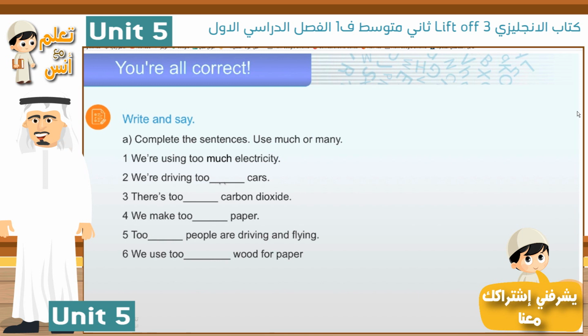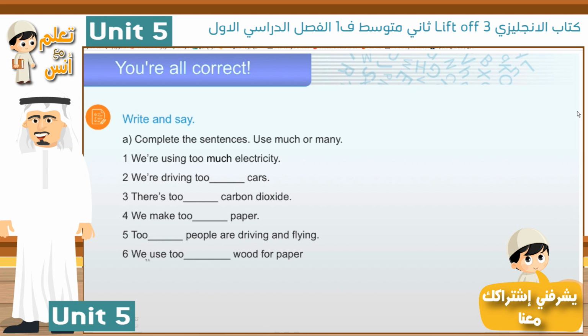Number 1, of course, much. Number 2, many. Cars are countable. Number 3, much, carbon dioxide. Number 4 is much, too much paper. Number 5, many, too many people. Number 6, much wood for paper. Okay? Too much wood for paper.